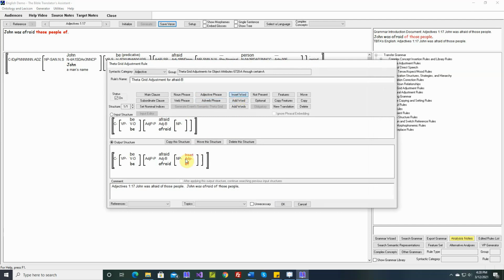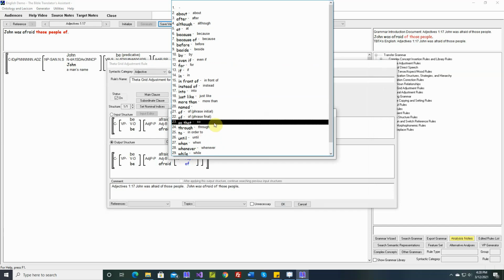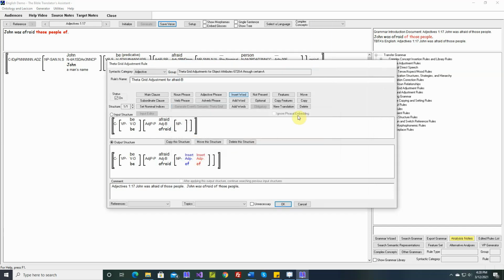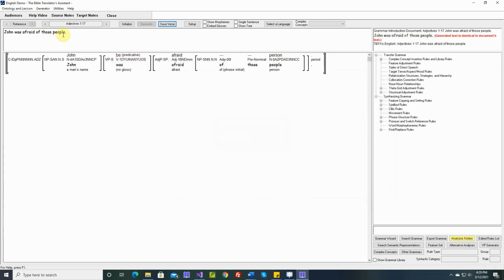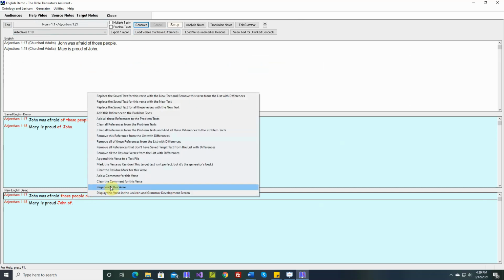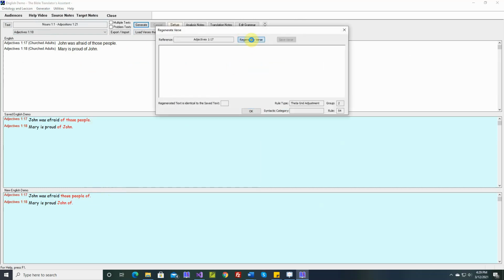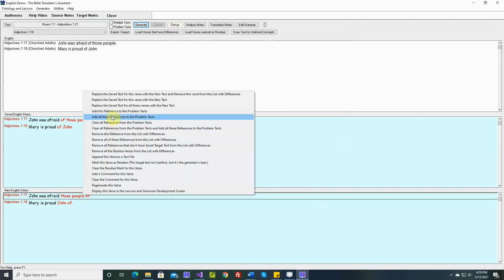So let's change this. We want the phrase initial one. And let's delete that. Okay. John was afraid of those people. That fixed that one. Which one else was different? Okay, so this one, we know it's the same, but I just want to show you. We can regenerate it from here. Okay, so now it matches. So now let's eliminate this one from the list of differences. Remove this reference from the list with differences.